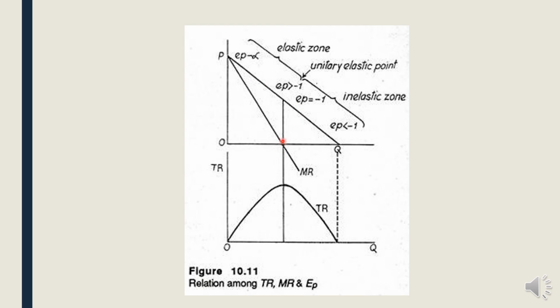But after this particular sixth unit, total revenue starts falling, isn't it? At that time, demand is inelastic. That means the percentage change in price is greater. Okay. And in marginal revenue terms, as long as marginal revenue is positive, the demand curve is elastic. You see here, until this point marginal revenue is positive, so until then the demand curve is elastic. When marginal revenue is negative, the demand curve is inelastic. When marginal revenue is zero, the demand curve is unitary, or unitary elastic demand. Price elasticity of demand is equal to 1.